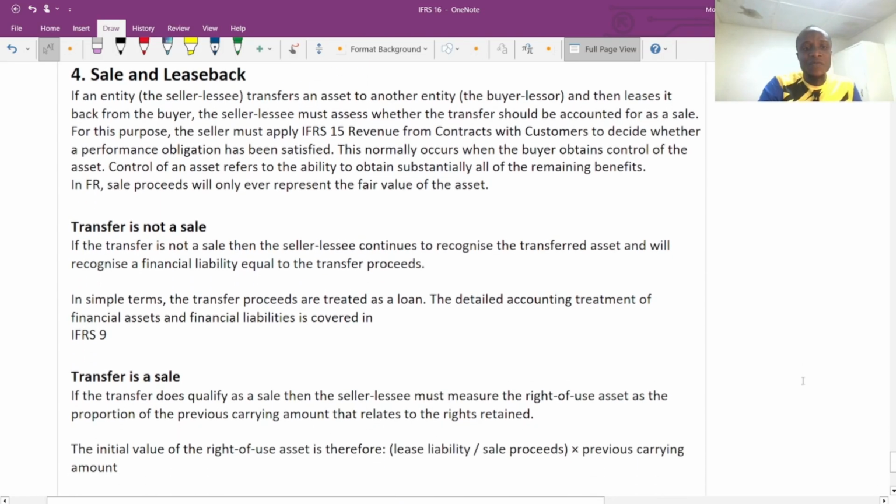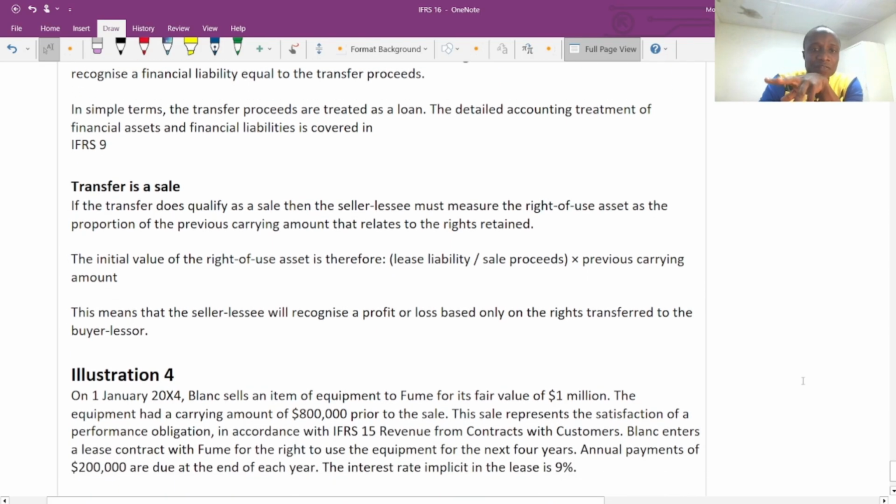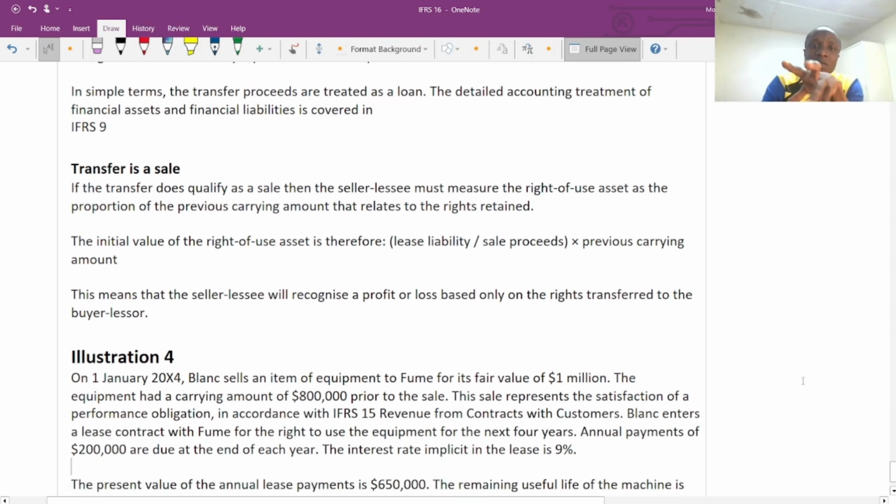Second condition, if the transfer is a sale, if the transfer meets the condition according to IFRS 15, then automatically what are we going to do? This is the important point that you need to know for sale and leaseback. If the transfer does qualify as a sale, then the seller, the lessee, this is the person that initially owned the property but decided to dispose of the property to another party, then at the same time decided to go into a lease agreement to have the right to use that same property.